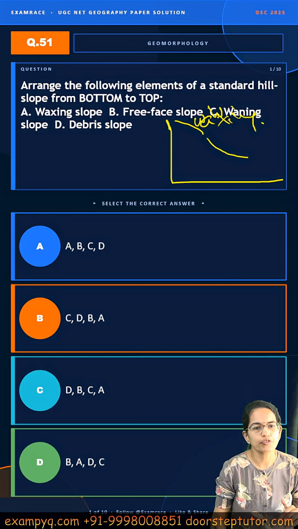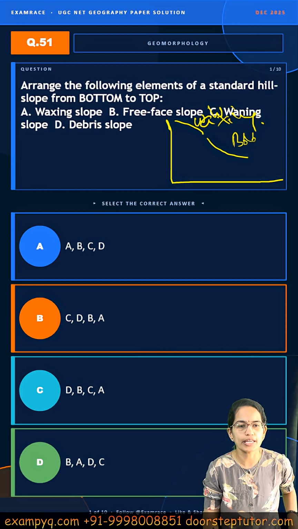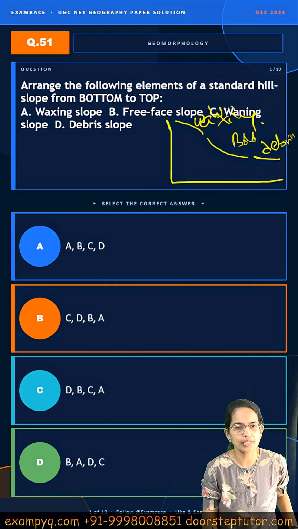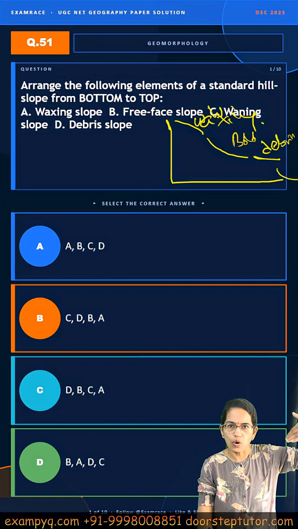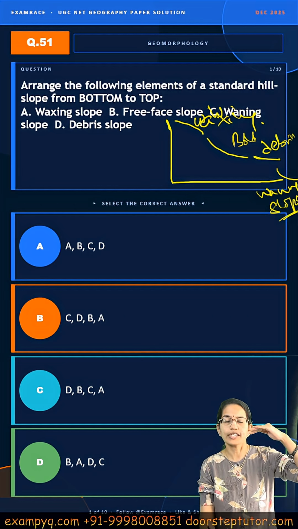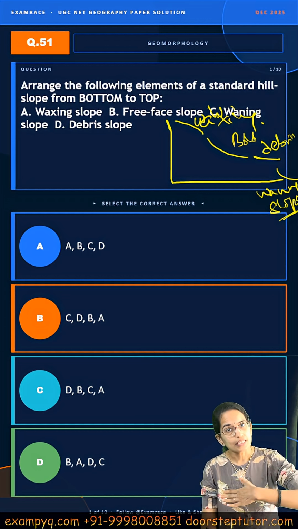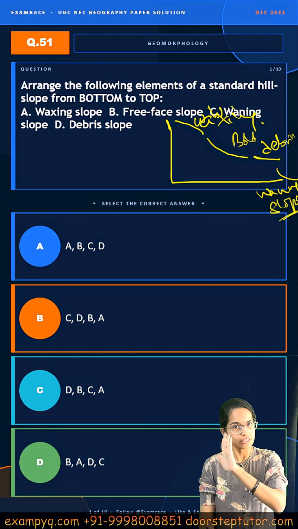Then comes the free fall region, or what is called as the free face, also the bold area. The next one is where the accumulation occurs, so it is called as the debris slope because here there is accumulation. And the last one, the bottom one, is a concave depression, and that is what is called as the waning slope. Waning means depression or concave. It is like a cave structure, very important.